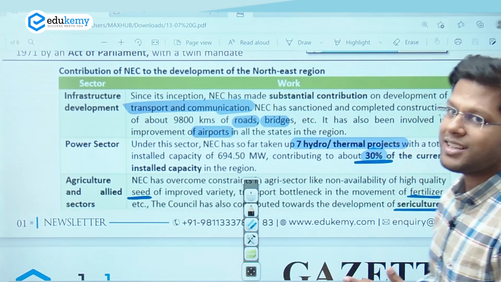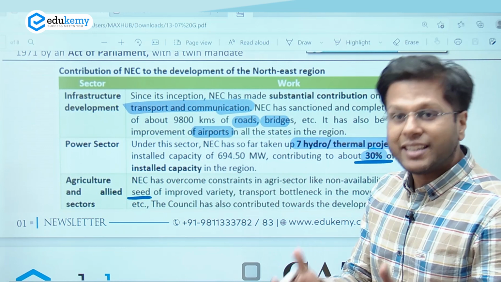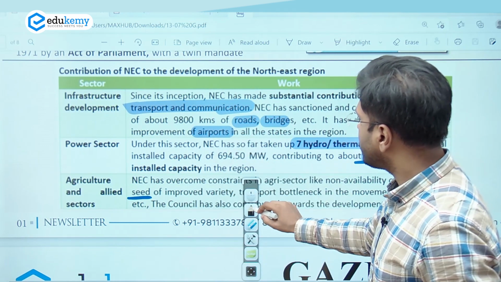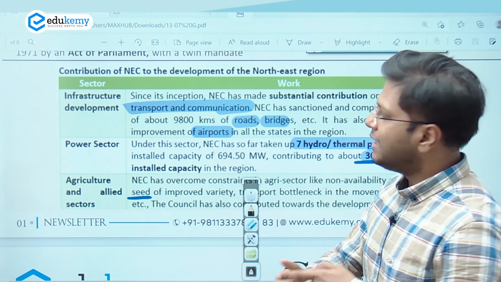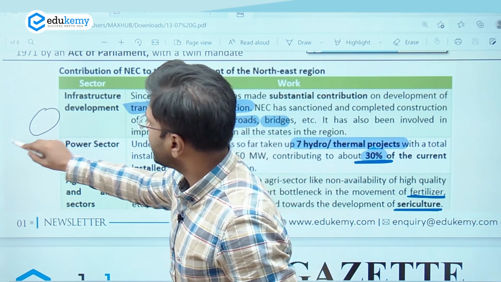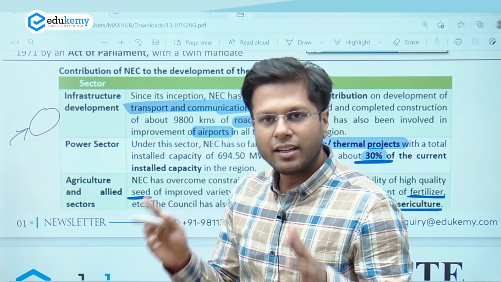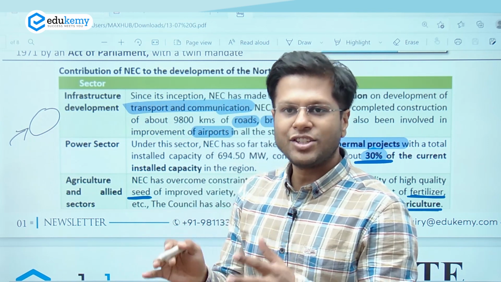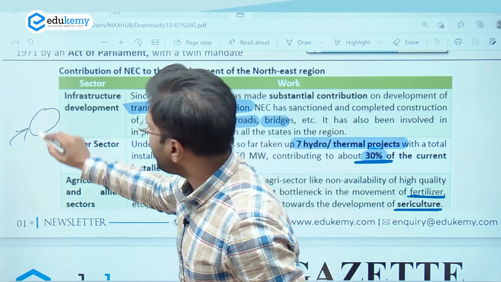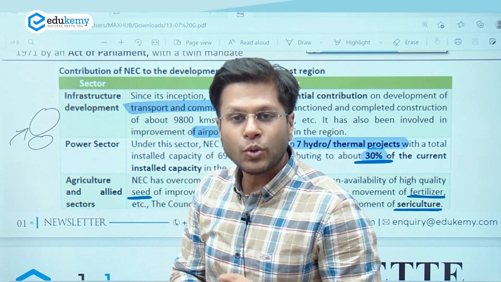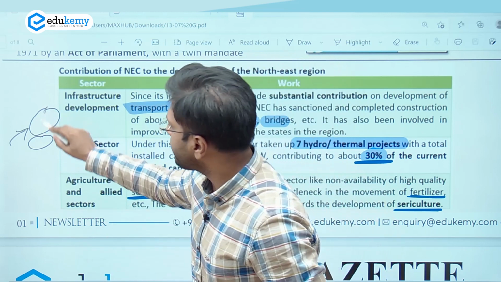So this is where we must understand what has been the contribution till now of the Northeast Council. Now, in the development of infrastructure and transport, this is not a single body which applies. For example, Assam does not develop its own infrastructure and the needs, the physical energy infrastructure by itself. The planning is done in a way that all the states contribute and also gain the resources of the development.